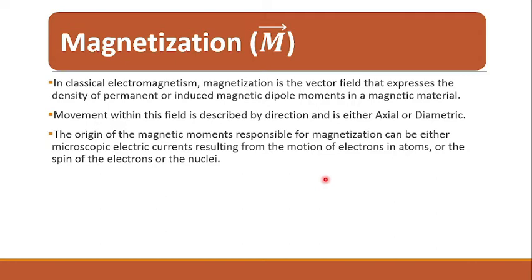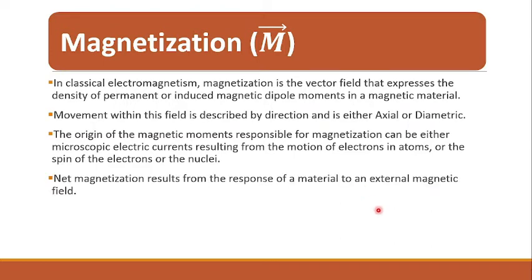The origin of the magnetic moments responsible for magnetization can be either microscopic electric currents resulting from the motion of electrons in atoms, or the spin of the electrons or the nuclei. So the net magnetization results from the response of the material to an external magnetic field. How the material responds to the external magnetic field, that response gives us the net magnetization, right?